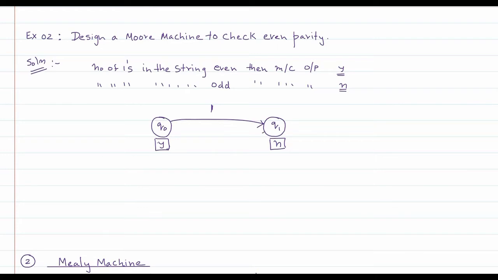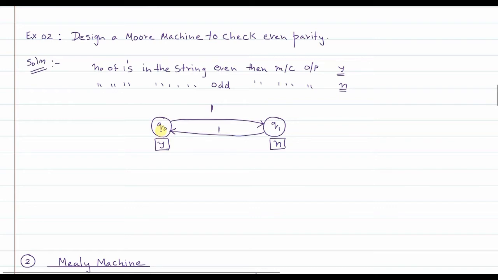But if the number of ones happens to be 2 or an even number, then the machine will go to state q0. So for the first one it will go to q1. Since an odd number of ones is encountered, the output should be no. We are checking even parity, correct? So then suppose an even number of ones is encountered, 1 1, then even parity is there, so our output should be yes, and so on.